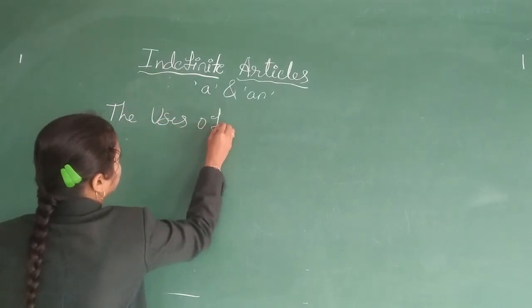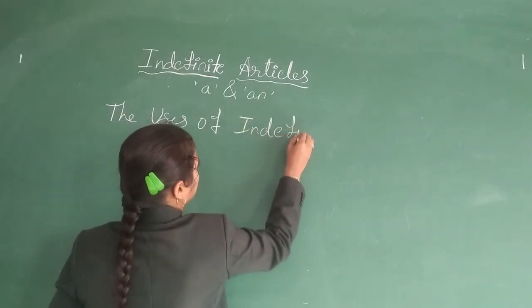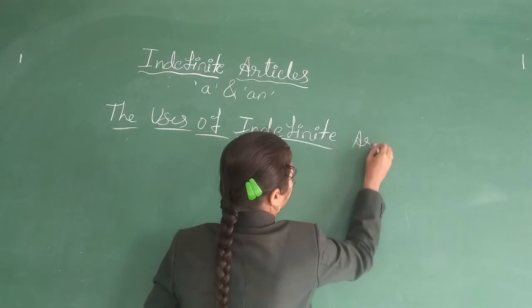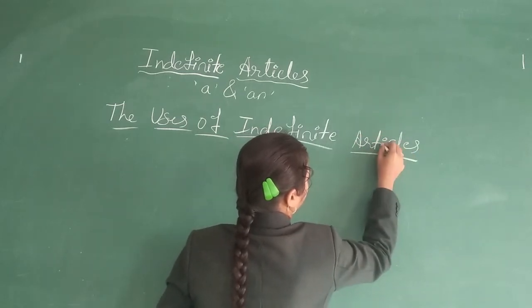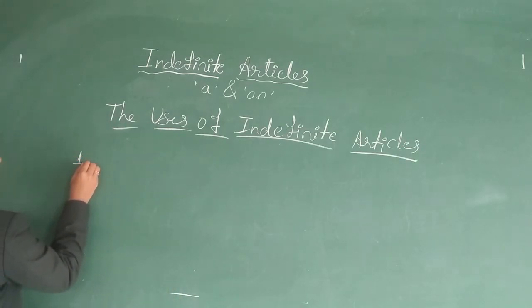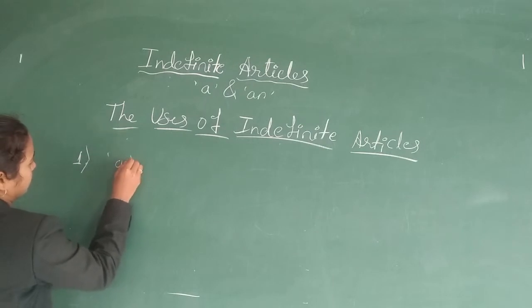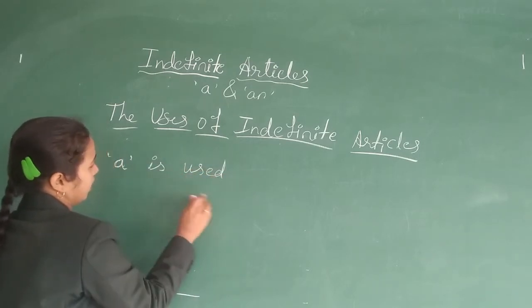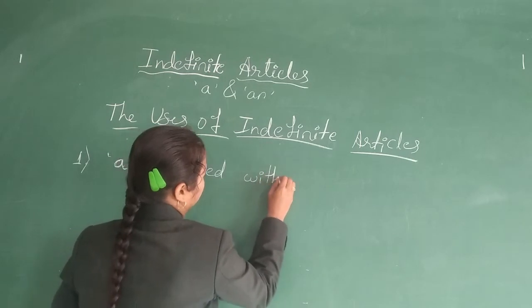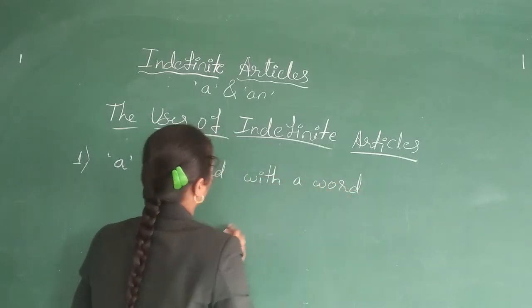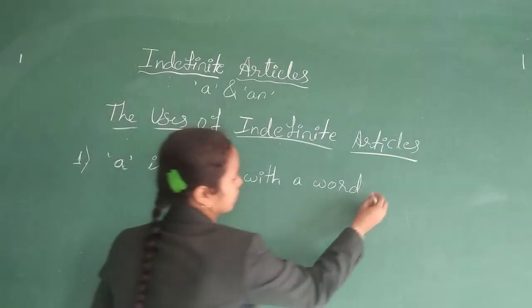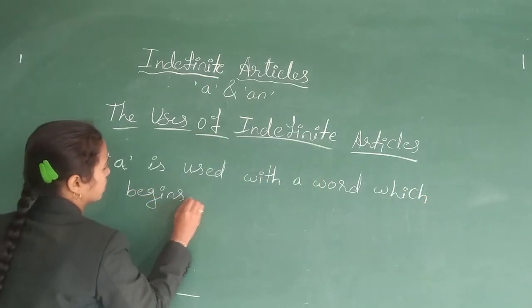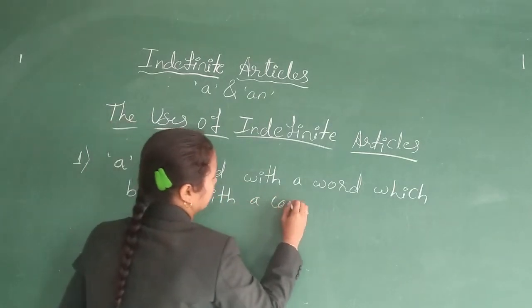The uses of indefinite articles. Number one, first we will go with article A. Article A is used with a word which begins with a consonant.